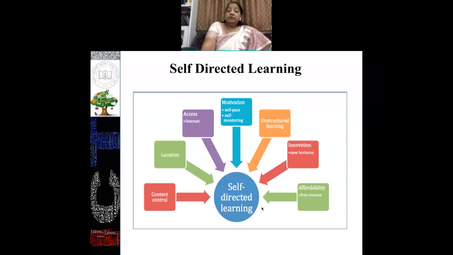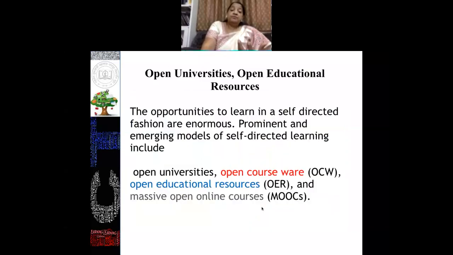If I talk about the self-directed learning module, it is affordable, it has innovations, and we can develop control over the content. There is also no boundary of location: anytime, anywhere, the learner can learn and access this module through the internet. It motivates, because self-pacing is there, and self-monitoring is also there. So this is also one of the strategies through which we can blend ICT in our teaching learning process.